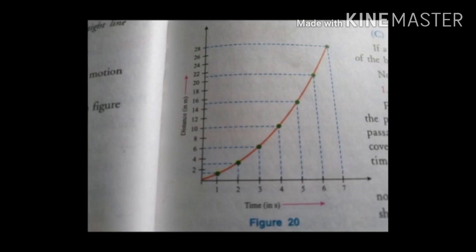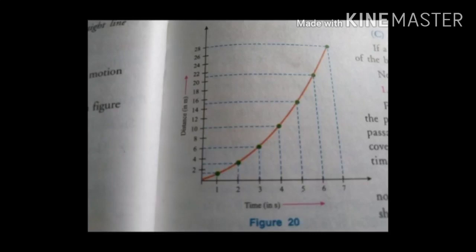Now the third one, distance time graph for non-uniform motion. If a body travels unequal distances in equal intervals of time, then the motion of the body is known as non-uniform motion. Non-uniform motion of a body is of two types. First one, when the speed of the body increases with the passage of time. For example, when a train leaves the platform, its speed increases with the passage of time. That is, the train covers more and more distance in unit time. The distance time graph for such a non-uniform motion of the body is shown in figure 20. Conclusion: the distance time graph for the non-uniform motion of a body is a curve having increasing slope or gradient.